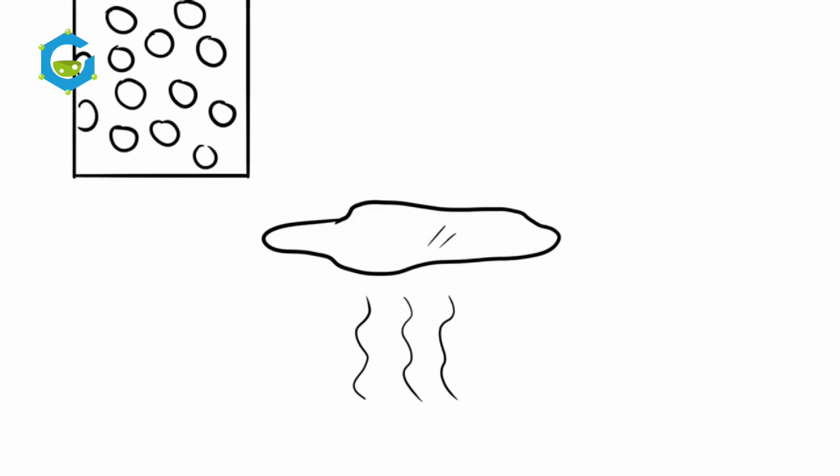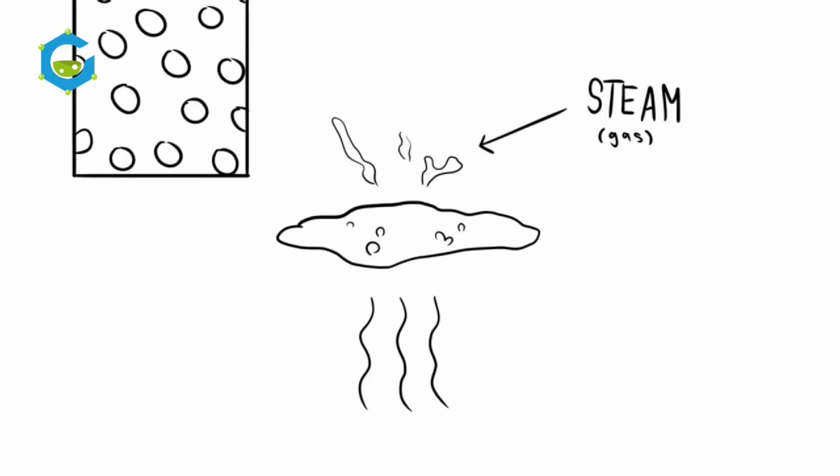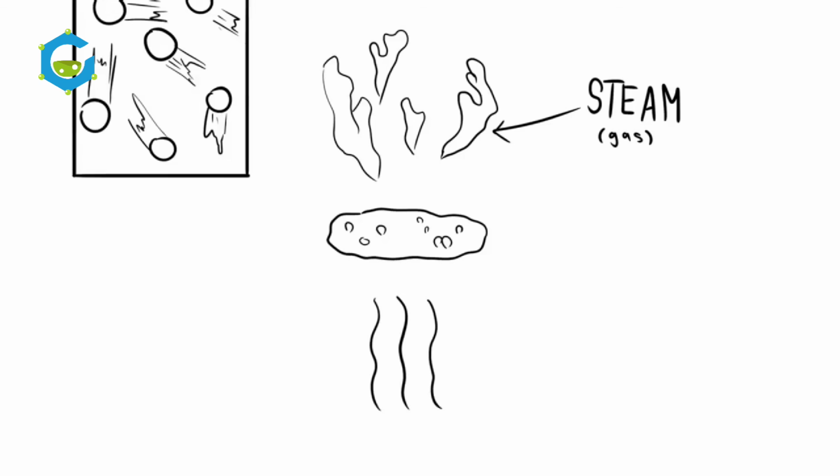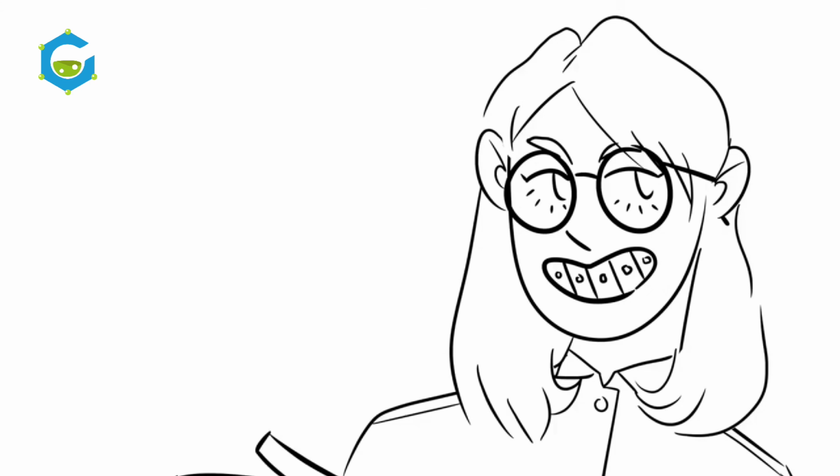If we apply even more energy, even more heat to the water, all the molecules spread out and move even quicker than before, turning it into a gas by moving from all this energy. This is called evaporation. That was the three basic states of matter and the kinetic molecular theory.